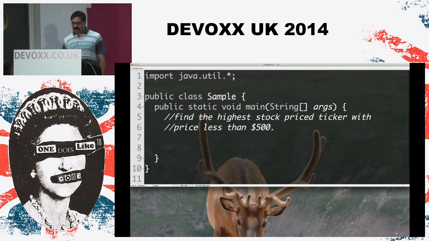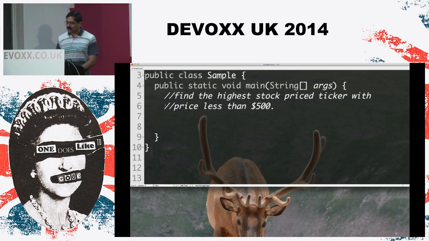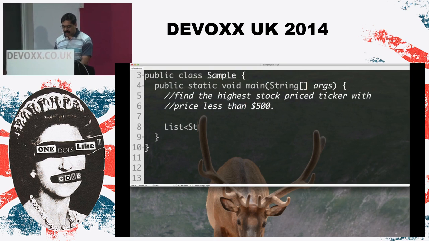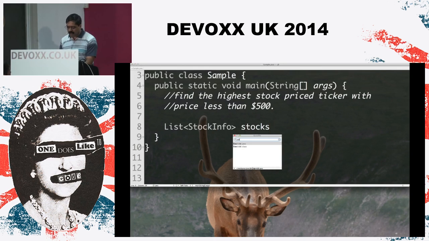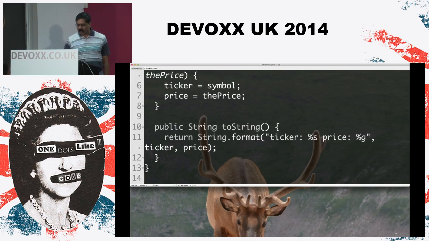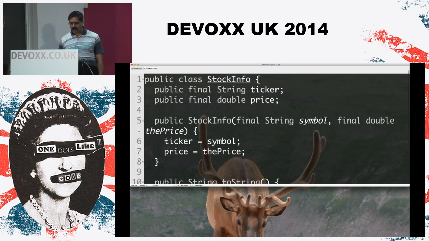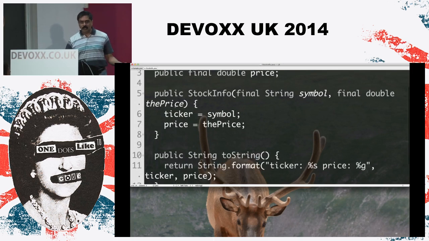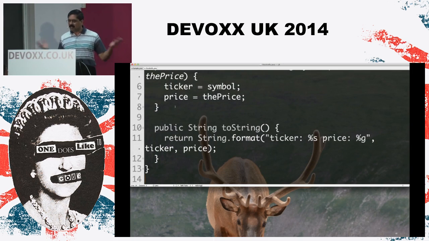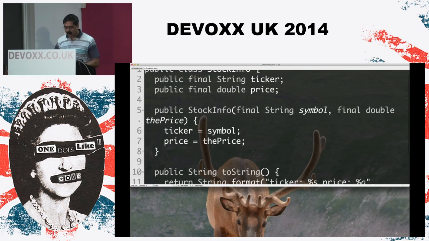So let's do this using the traditional imperative style we are very used to. So list is, I'm going to say stock info, and I'm going to say stocks. Well, what in the world is stock info? Stock info is simply a POJO, and let's take a look at this POJO. Not a whole lot happening here. We've got two public final fields, a constructor, and then I also have a toString method that displays the data. So nothing really in the stock info object.